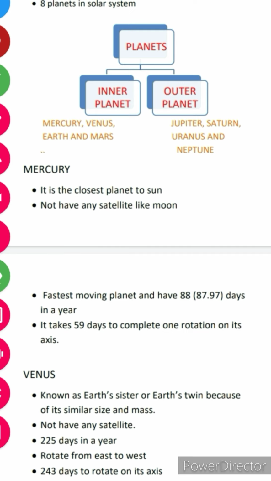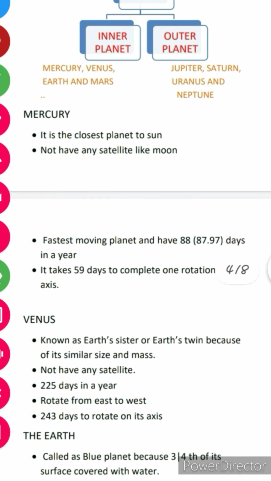It is the fastest moving planet and has 88.97 days in a year. Like we have 365 days in a year, but this has 88 days in a year. It's a very small year, no? It takes 59 days to complete one rotation on its axis.